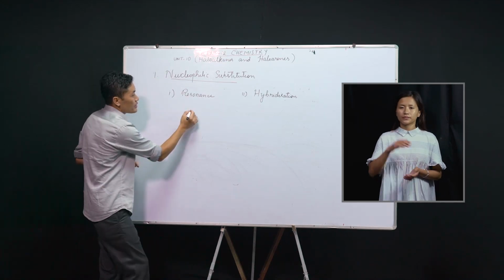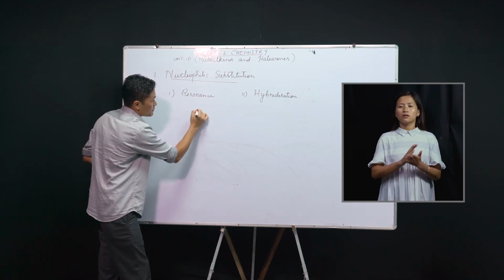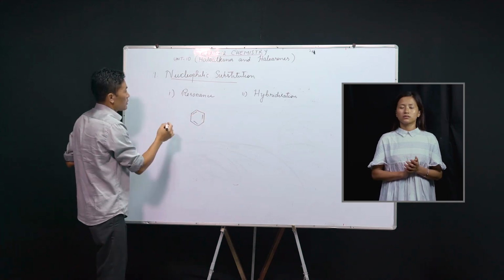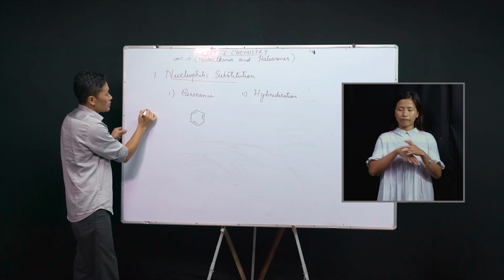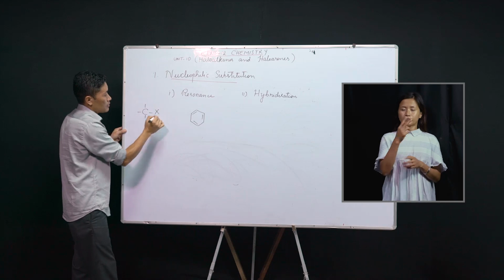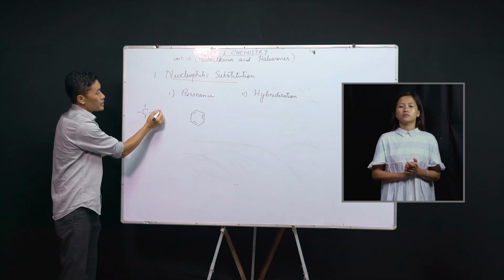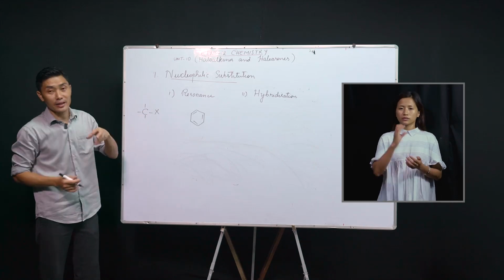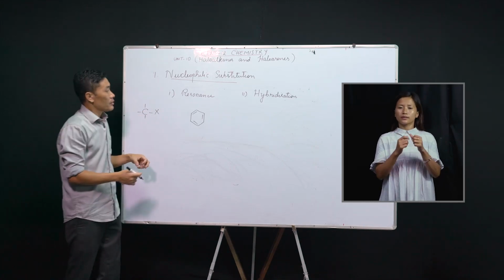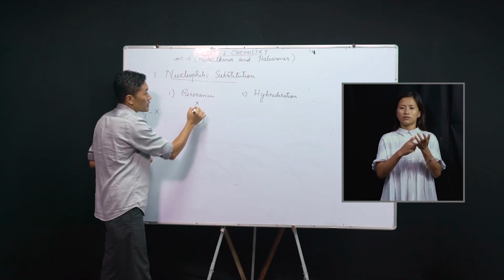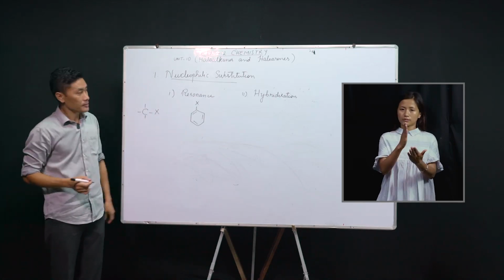Now, if we see the structure of these haloalkanes, in the haloalkanes, the halogen atom is bonded to a carbon atom of an aliphatic chain. But in haloarenes, the halogen atom is directly bonded to an aryl ring.